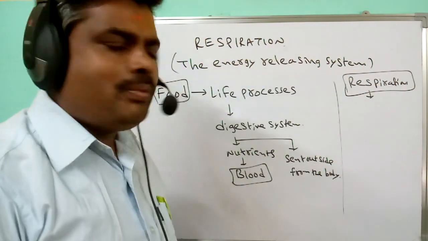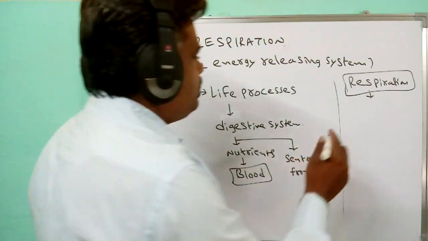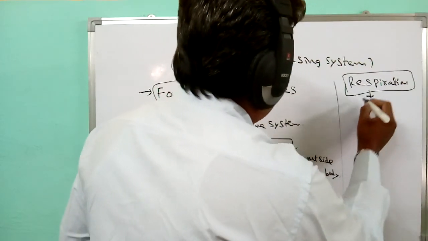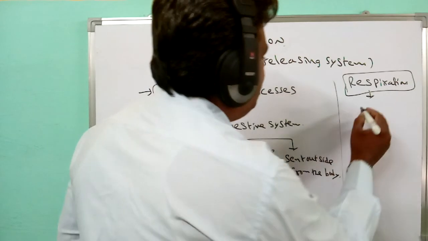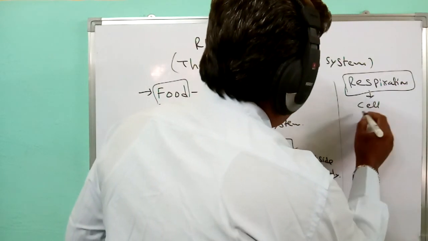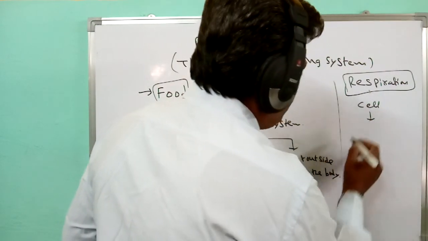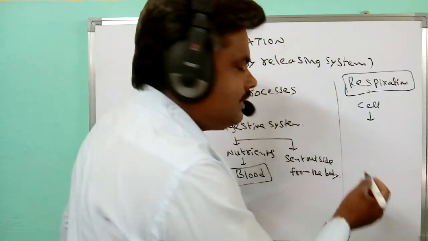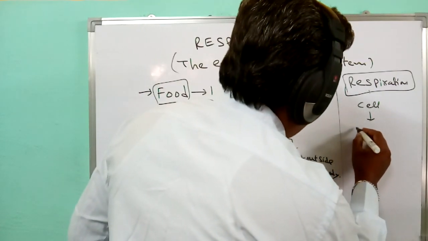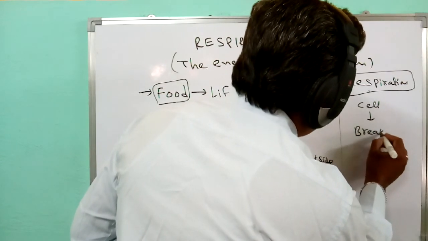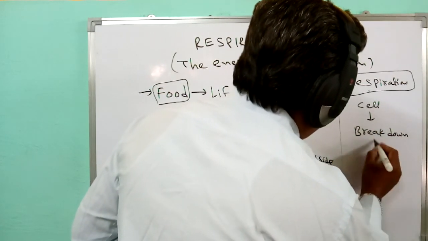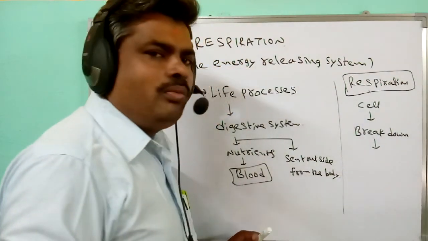So what is happening in respiration? In the respiration process, the nutrients present in the blood enter into the cells. Inside the cells, the nutrients are degraded or broken down into simple molecules.